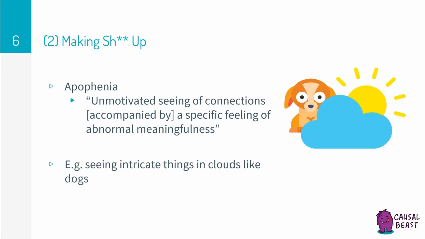The second way we try to reduce uncertainty is by artificially creating meaning. The scary thing is we're not really intentional with this approach. It operates slightly under the radar of our consciousness through a psychological phenomenon called apophenia. You have apophenia if you've ever said something to which the response was, "That's a stretch." An example of apophenia occurring in our visual system is seeing intricate things in clouds like dolphins and platypus, or finding the silhouette of Jesus Christ in toasted bread.